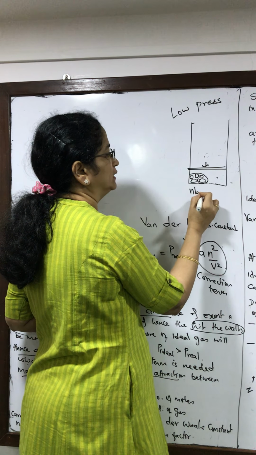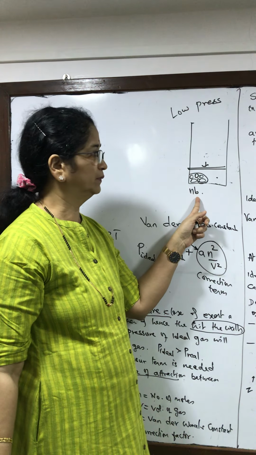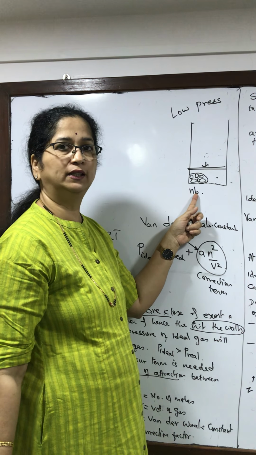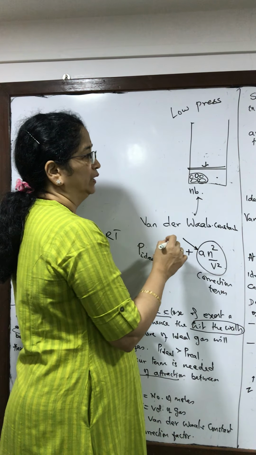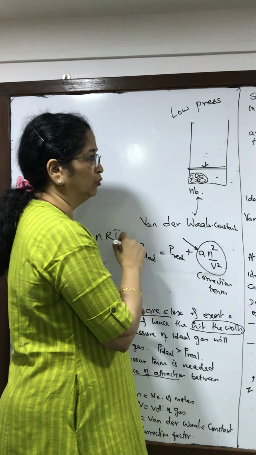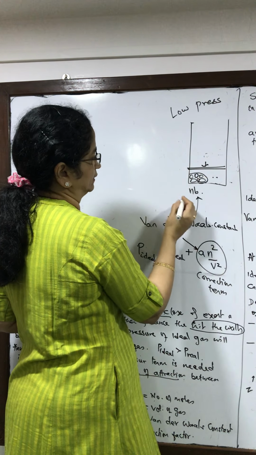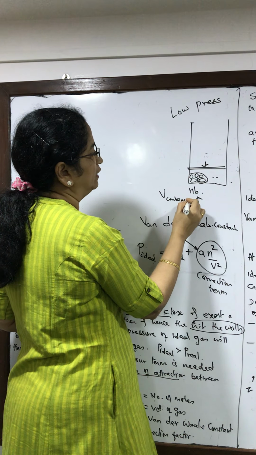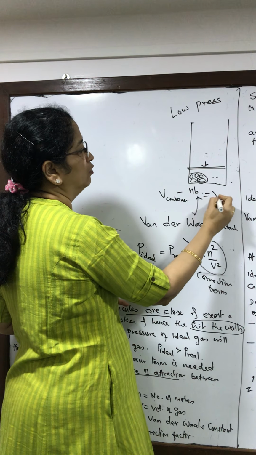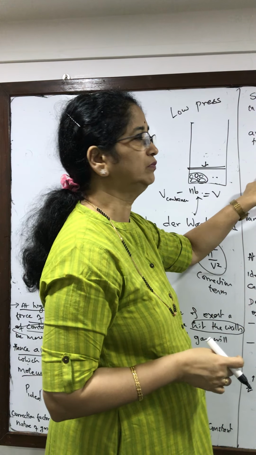So we are going to express it in terms of the size of the molecule, and that is given by the Van der Waals constant. B is the Van der Waals constant, and n is the number of moles. So now this volume has to be subtracted from the volume of the container. That will be the correction for volume in the ideal gas equation, which is what I have written here.